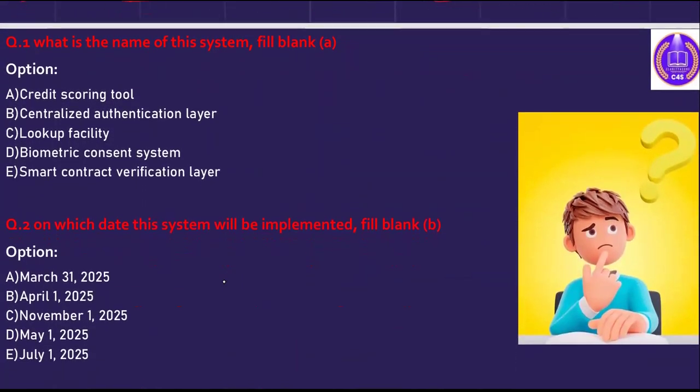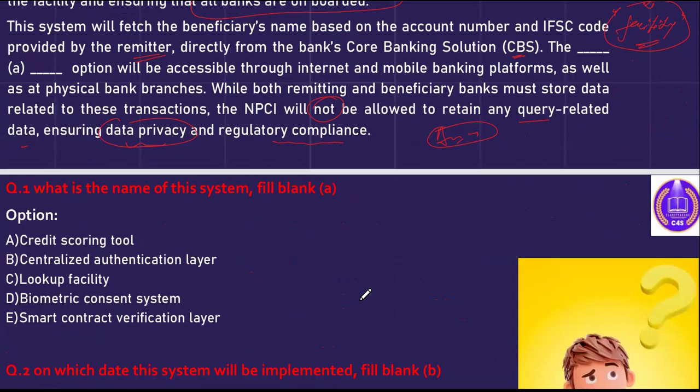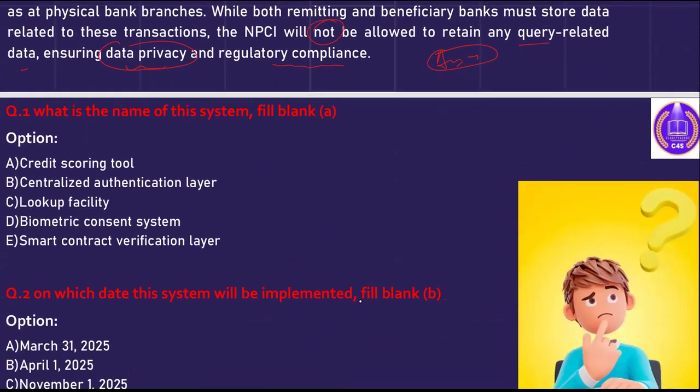What is the name of this system? You need to fill in blank A: which system is RBI going to introduce in order to enhance security in transactions, so that the remitter can know the name of the beneficiary before making such transactions? The options are credit scoring tool, centralized authentication layer, lookup facility, biometric consent system, and smart contract verification layer.